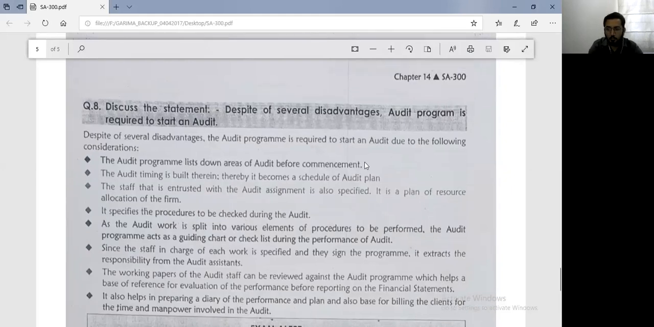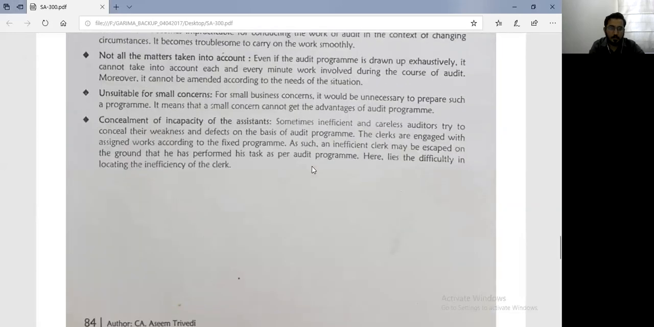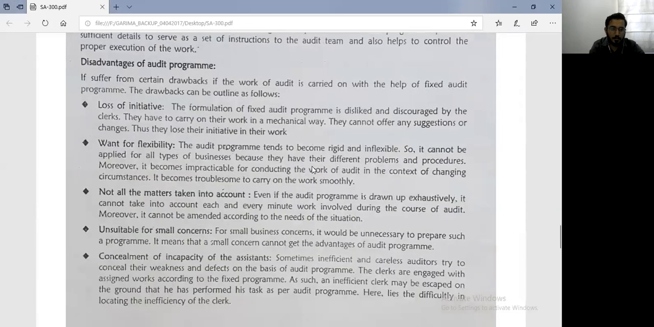Okay, I have one doubt. Point 3 of disadvantages, last line: "Not all matters are taken into account. Moreover, it cannot be amended according to the needs of the situation."